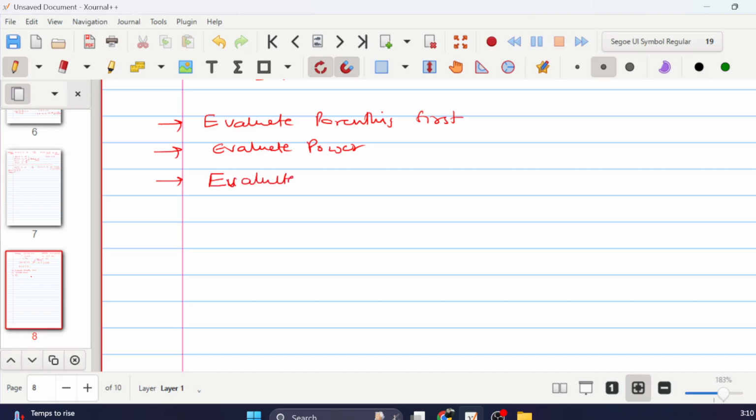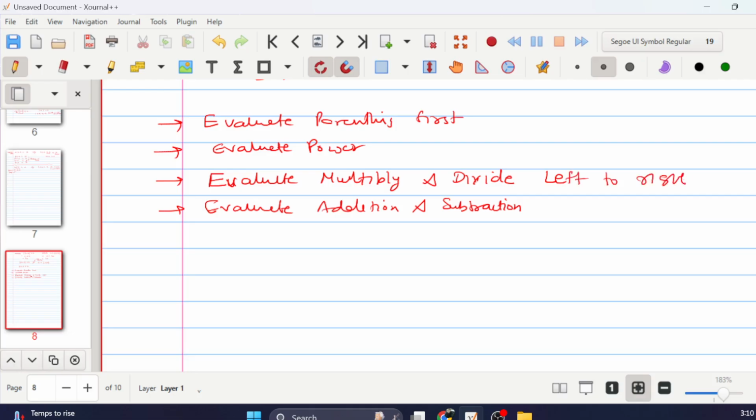The last one is to evaluate addition and subtraction. Another thing is that multiplication and division go left to right, and power goes right to left. Addition and subtraction are also left to right.